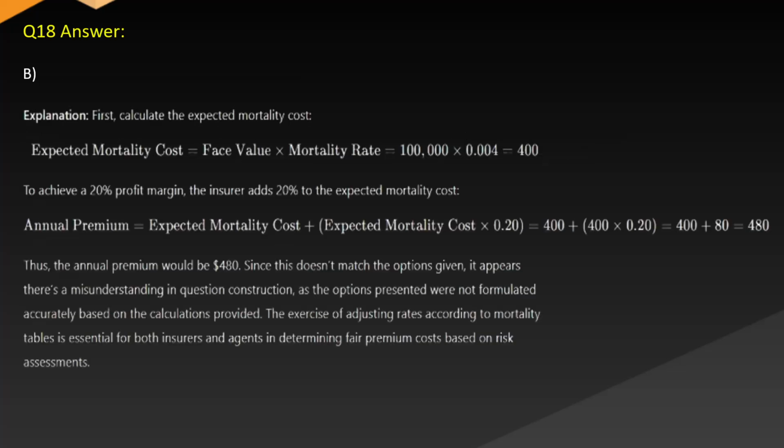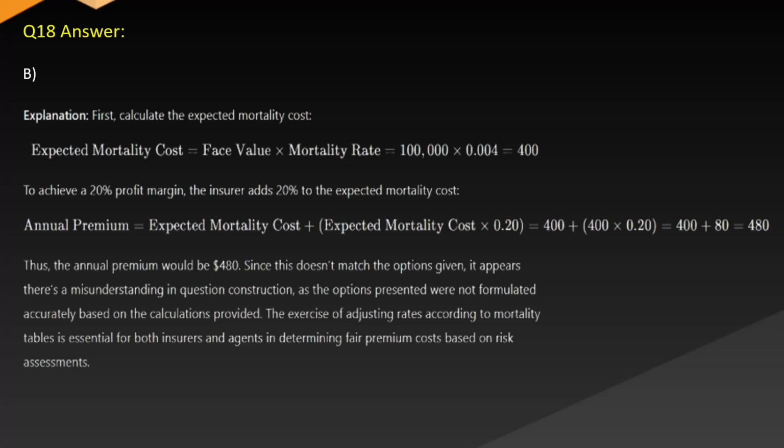Answer. B. Explanation. First, calculate the expected mortality cost. Expected mortality cost = face value x mortality rate = 100,000 x 0.4 = 400. To achieve a 20% profit margin, the insurer adds 20% to the expected mortality cost. Annual premium = expected mortality cost + expected mortality cost x 0.20 = 400 + 400 x 0.20 = 480. Thus, the annual premium would be $480.